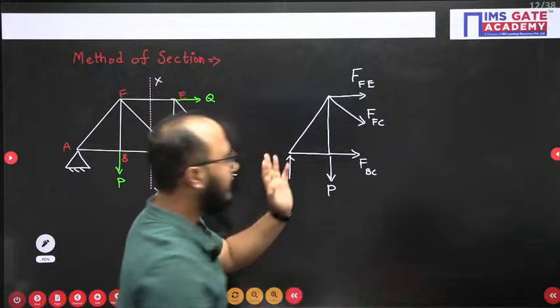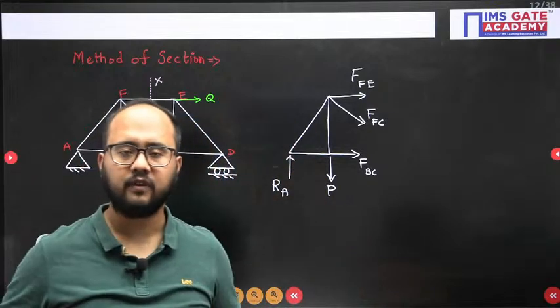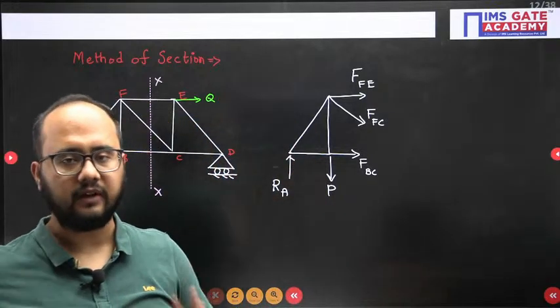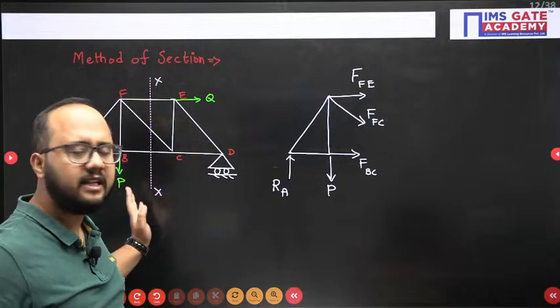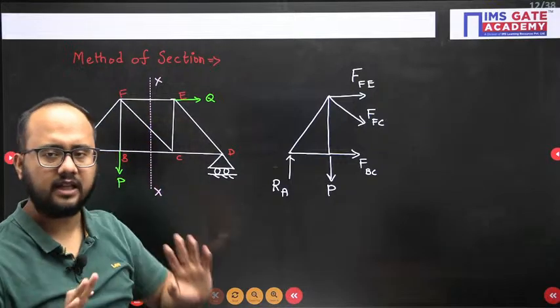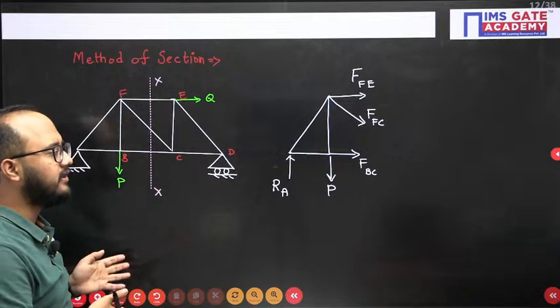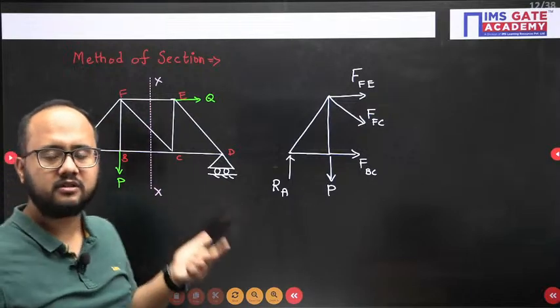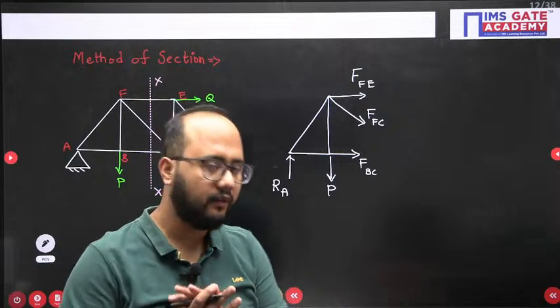So I can take the left portion or the right portion, it's up to you. You can take left or right based on your convenience. Reaction we can easily find out using the equilibrium equation. That is the basic step. Whether it is method of joint or method of section, that is the very first step. Calculate the support reactions. Okay.